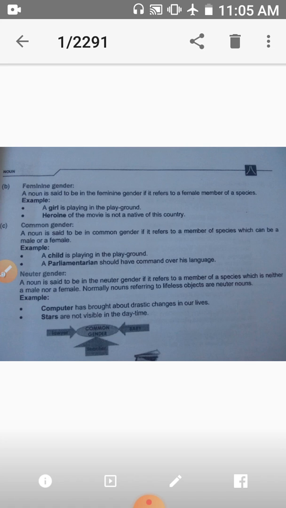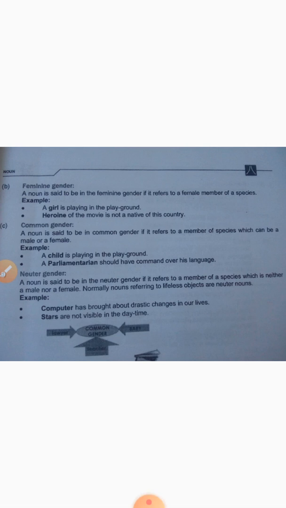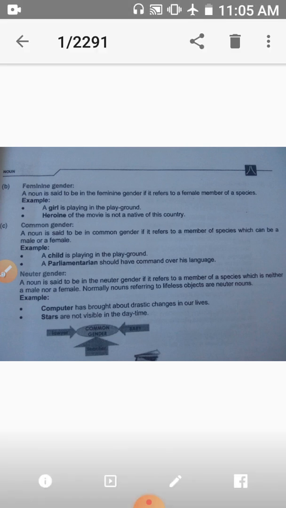These all are lifeless. For example, computer has brought out drastic changes in our lives. Here computer is neuter gender. So I think it's clear about gender.